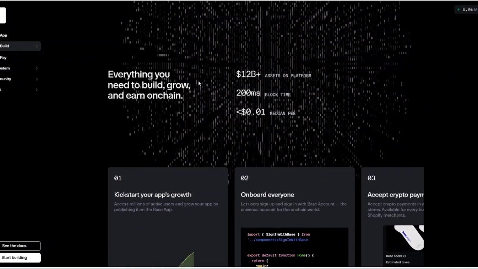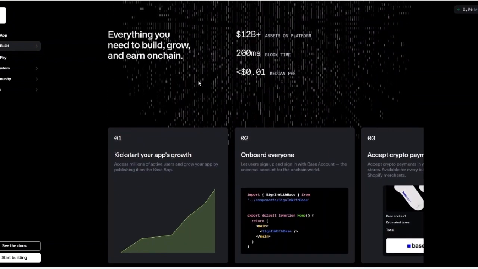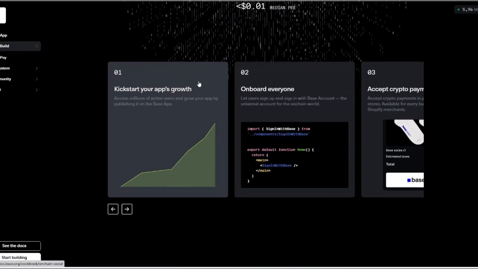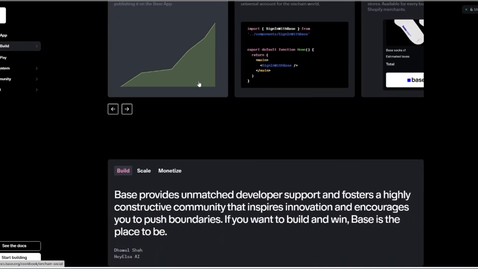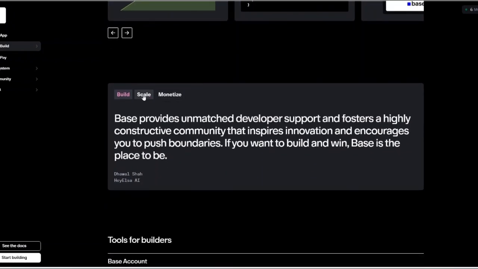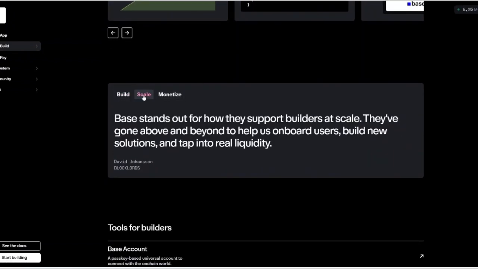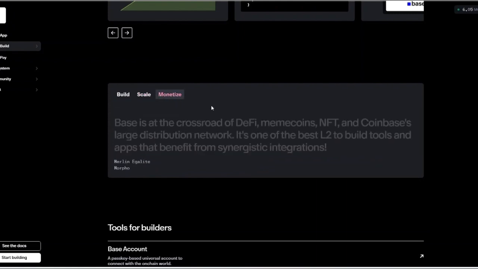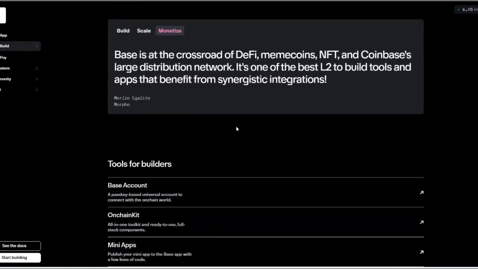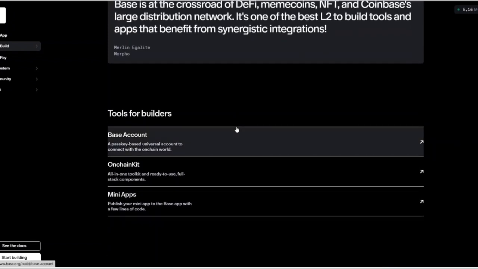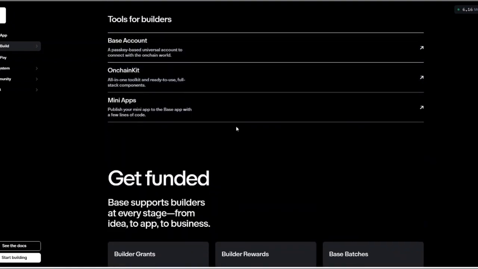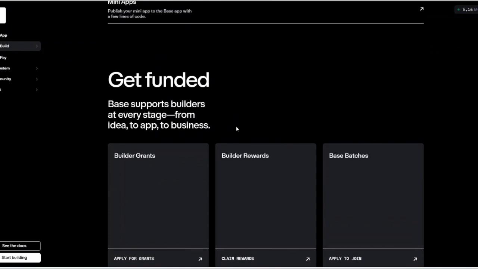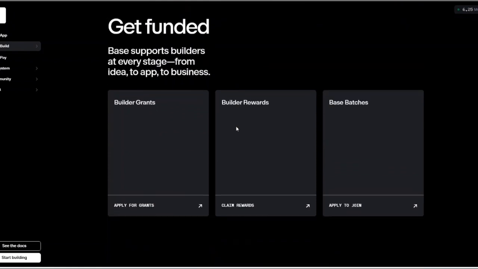Next is the Base build, which is tools for developers. For developers, Base offers a complete set of tools to build on-chain applications easily. Developers can build Ethereum-compatible apps, launch DeFi platforms, games, social apps, and marketplaces, create scalable apps without worrying about high gas fees, and use familiar Ethereum development tools. Base also supports dedicated app chains, which allow larger applications to scale independently while still staying connected to the Base ecosystem. This makes Base extremely attractive for builders who want speed, low cost, and access to a growing user base.